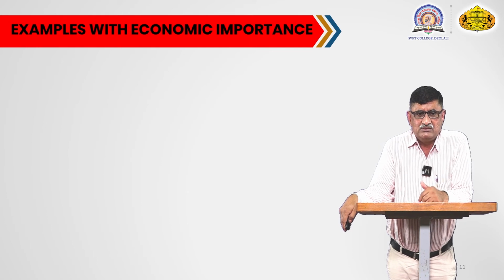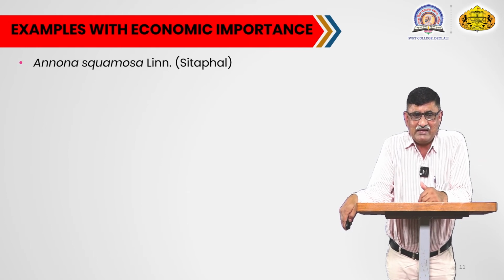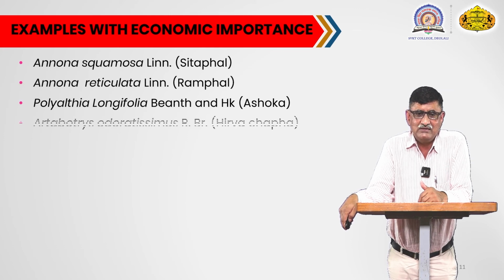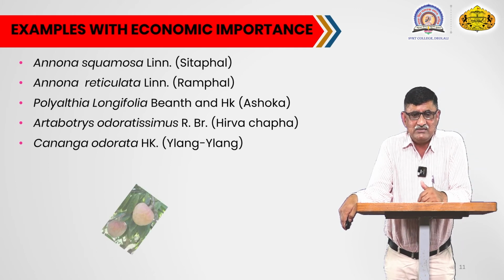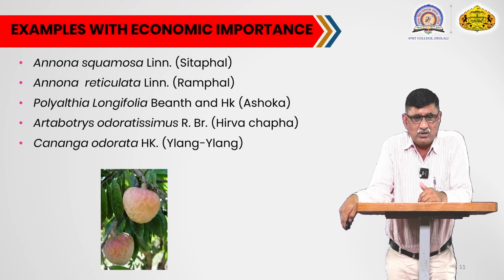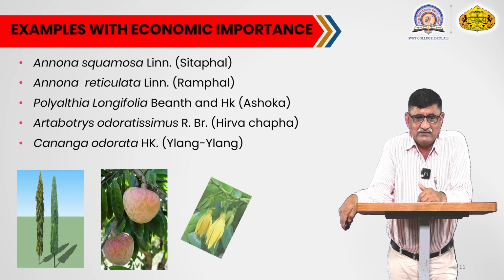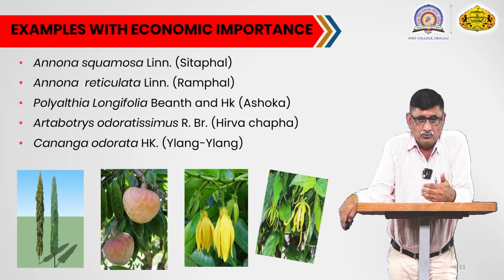Now we will see the examples with the economic importance. This family, as I have already told you, includes economically important plants, like Annona squamosa. This plant in Marathi is called sitafal. This is a cultivated edible fruit plant.